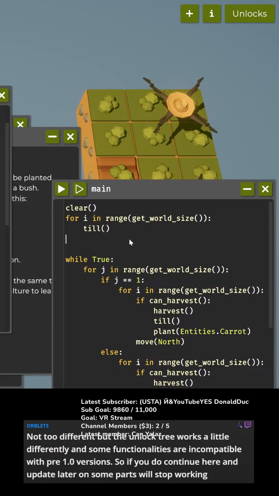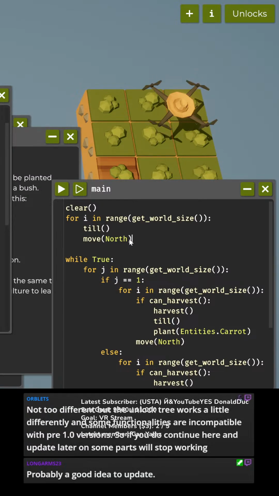Oh wait, hold on. Do I want to be here or there? Okay, and then move north. I am so used to brackets to align my code, chat. Oh, the unlock tree works differently in some tables. Oh, okay. Give me 10 push-ups. Okay. A good idea to do the upgrade? All right. Well, I want to see if this works because I'm in the middle of an idea, but then I will upgrade.